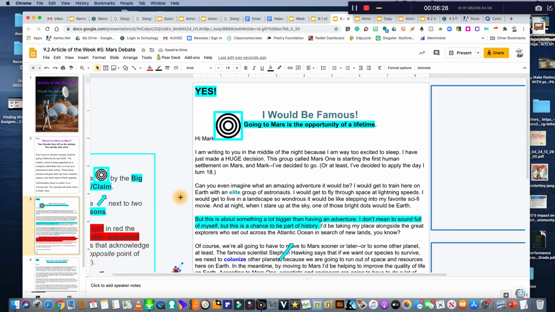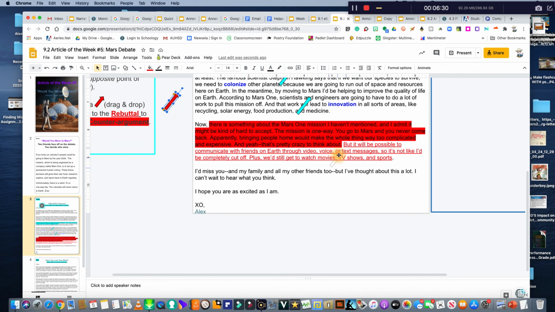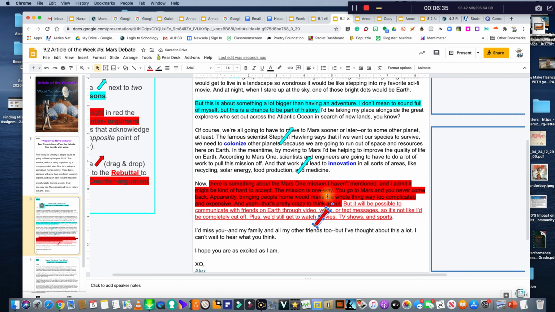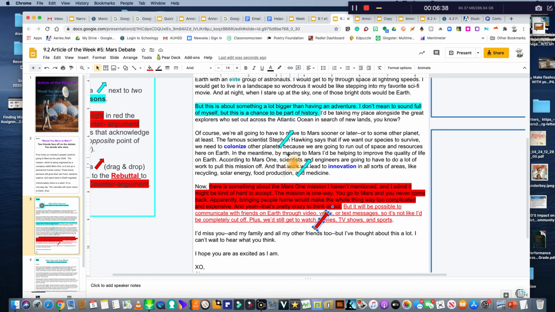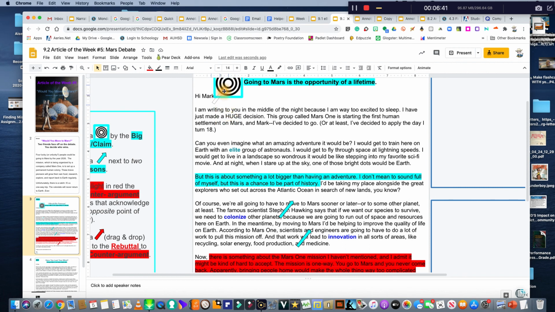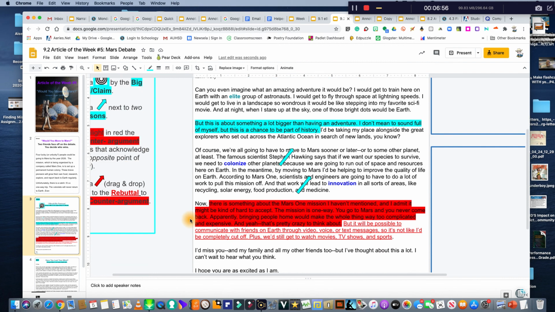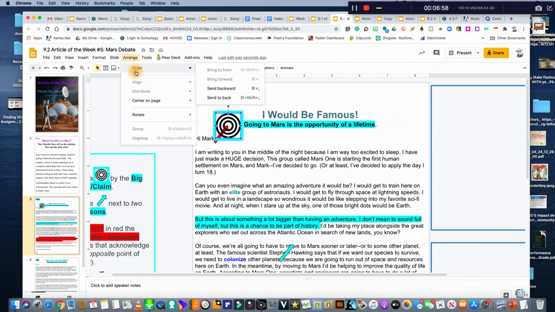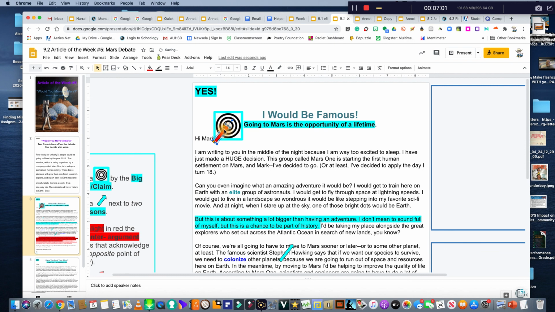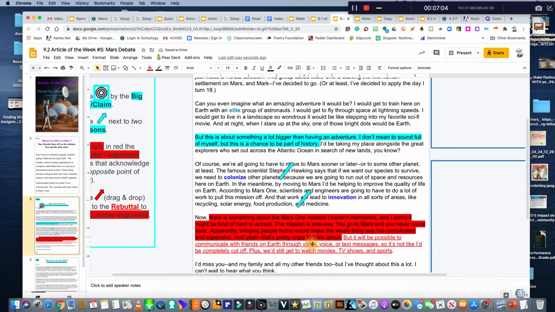And then we're going to drag our arrow over here. That arrow is our arrow of rebuttal. It defeats that counter argument and sends that arrow flying all the way here because, yeah, going to Mars is a chance of a lifetime and nothing's going to stop me. So that arrow hit the mark, and so did these other supports. They hit the mark too of the big idea. So that's how you analyze an argument text. Okay, all right, thank you. I'm going to put that in the back and bring that back over here to show where my rebuttal was. Boom.